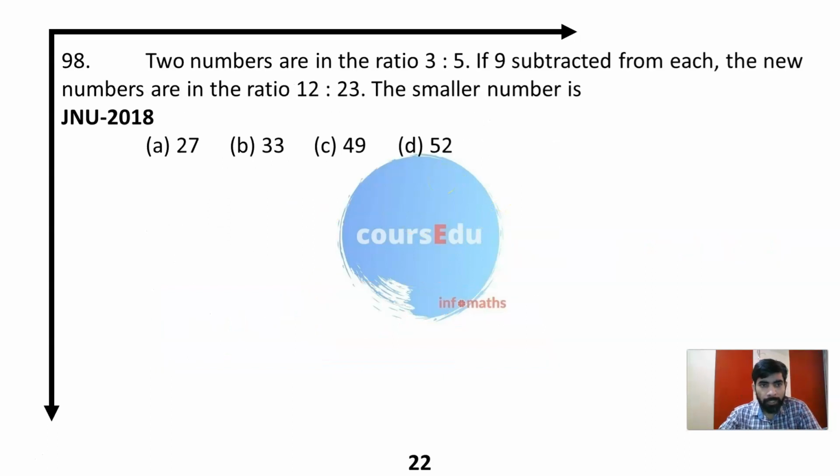Now next question, two numbers are in ratio 3:5. If 9 is subtracted from each, the new numbers will be in ratio 12:23. So in this case, both are getting subtracted with the same number. So what I have to do, I have to take the difference. Here the difference is 2. Now here the difference is 11.